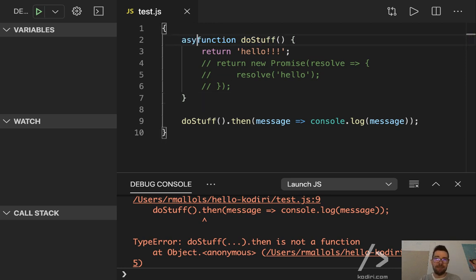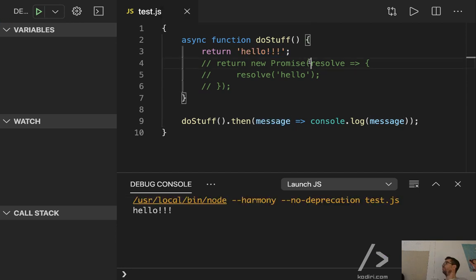However, simply by adding the async prefix, everything changes internally. So now, suddenly, what is the function do stuff returning? That's right. Now it returns a promise. And that promise gets resolved to that message. So now, of course, we can capture it here. So if we run it again, hello, with 3 exclamation marks.